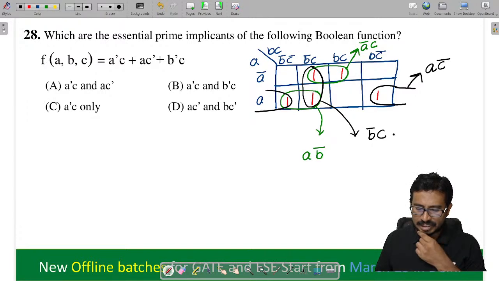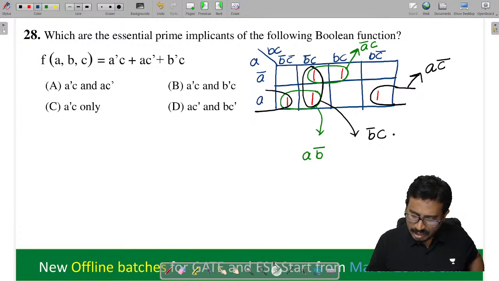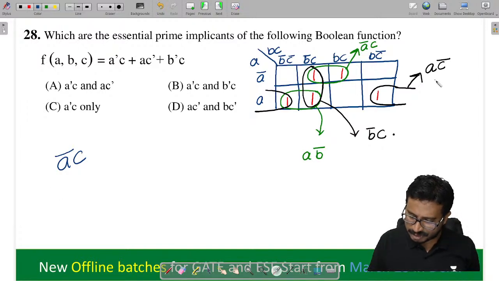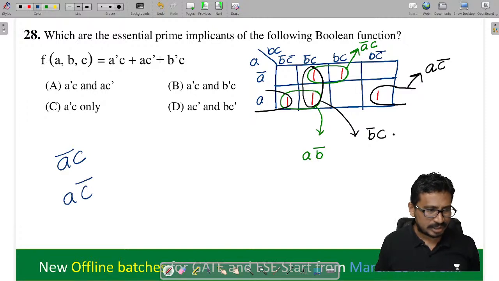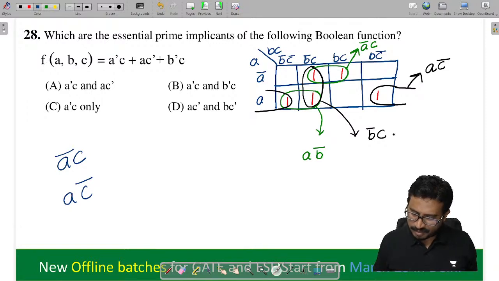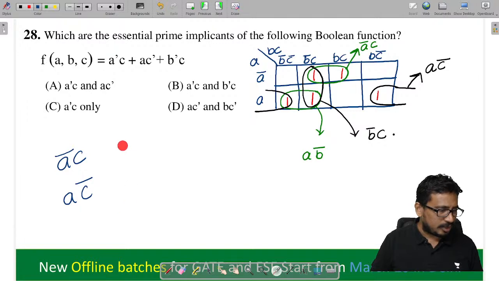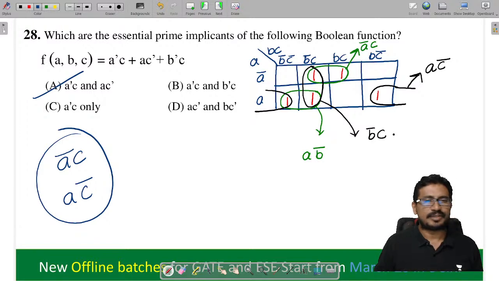Now you check this thing here. Which are the essential prime implicants? If you take this thing here, this is essential. So A bar C is essential. And what else do you see here? A C bar is also essential, isn't it? And this A B bar is not essential here. This is covered 2 times, this is also 2 times. So I can say only these two are the essentials. Only these two are essentials. Fine.